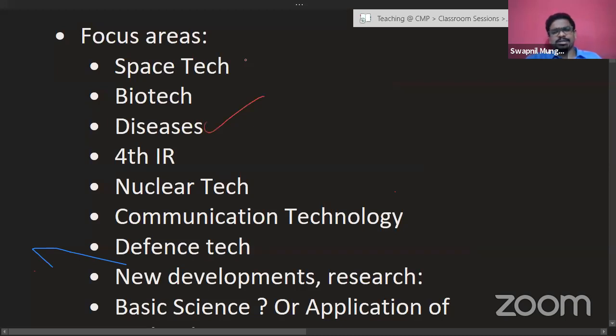So again, after biotech, we can see diseases. Especially in these times when the corona pandemic is all over the world, diseases become very important. In the past, there has been a tendency of UPSC to ask about whichever disease is hot. For example, there has been a question on H1N1 in the past. There has been a question on Zika virus in the past. So a question on corona is definitely going to be there in this prelims or the next prelims, and also in the mains.